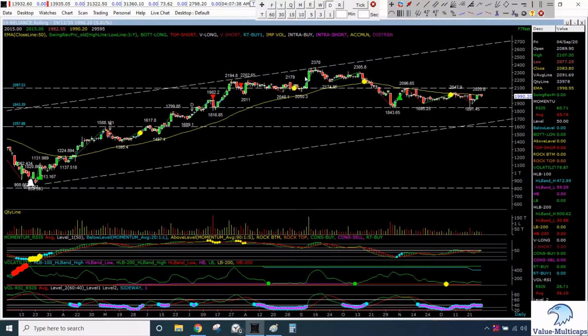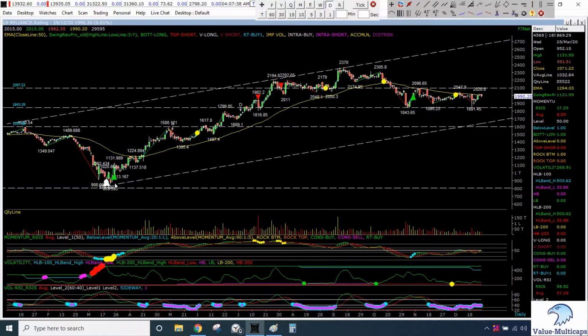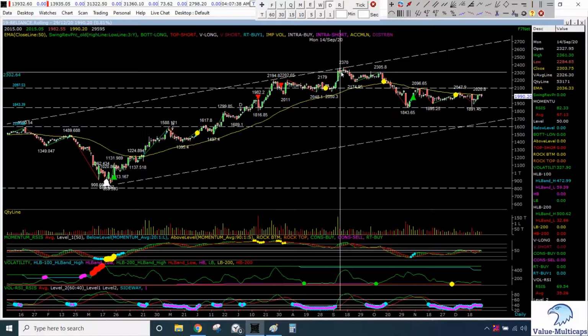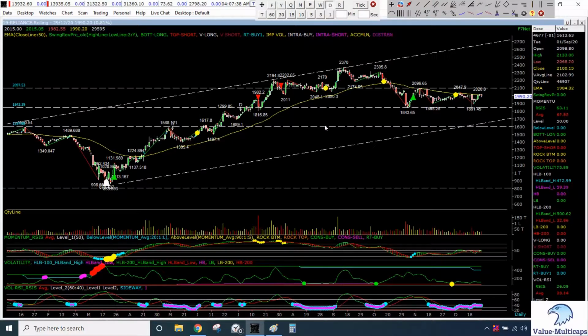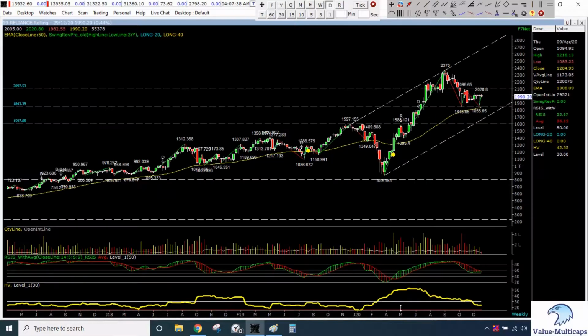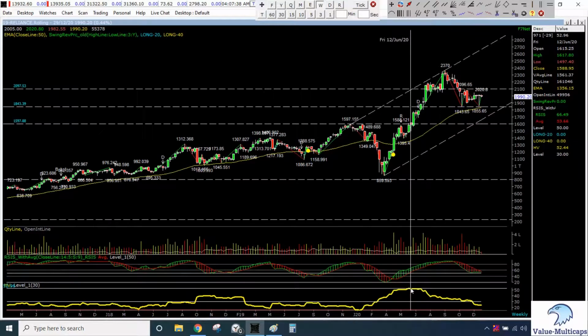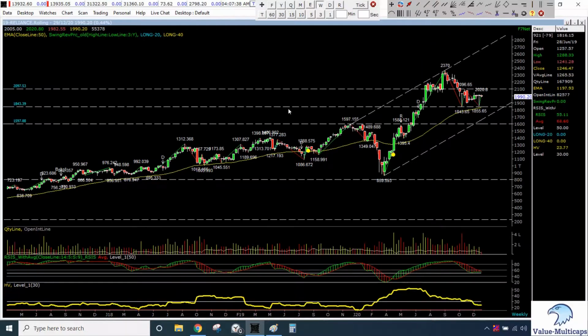Many people have been trapped around the 2300 zone and are wondering why Reliance is not moving. See, after a very big move where it almost tripled, it is now taking rest. That is, the volatility is cooling. At the time, you can see on the weekly chart, when it was at the top, the volatility was nearly 50. 50 volatility is very huge for an index mover stock like Reliance. So the volatility has cooled off.